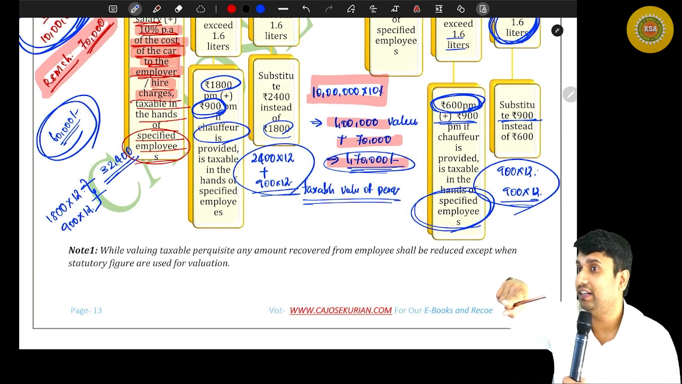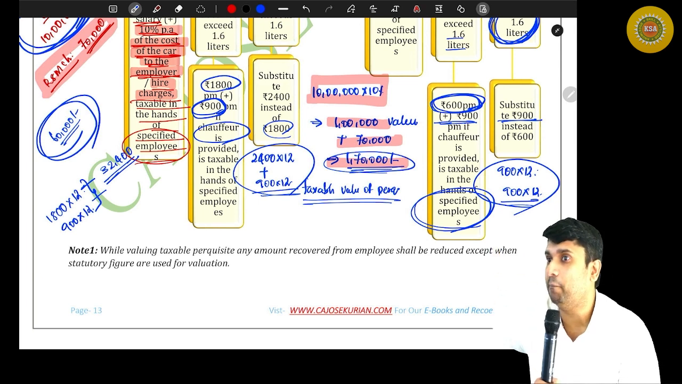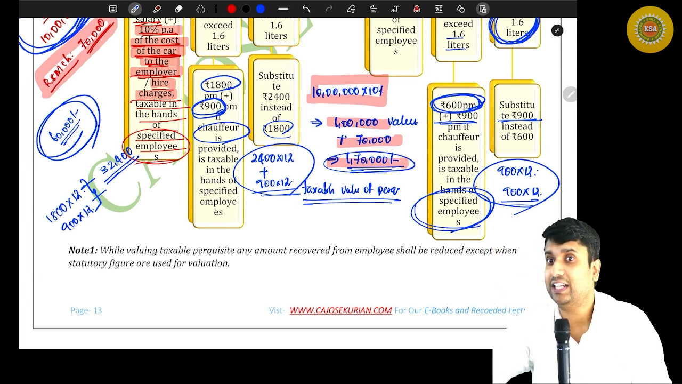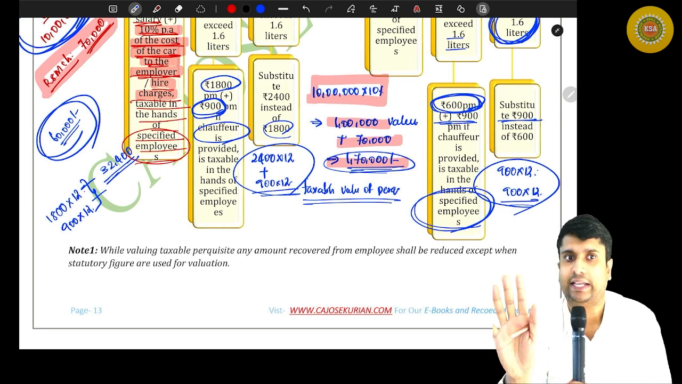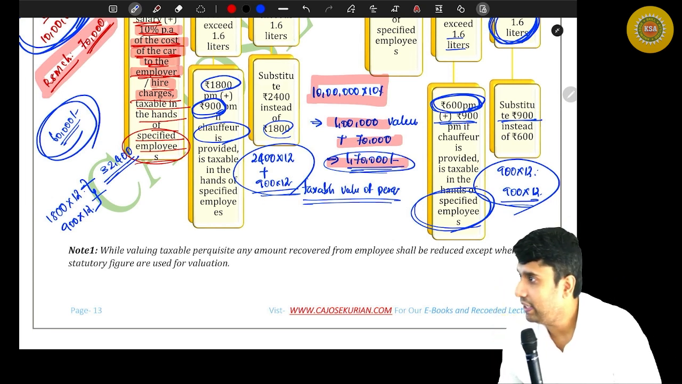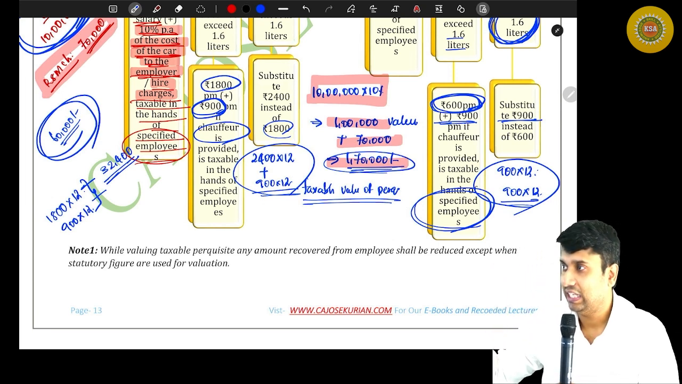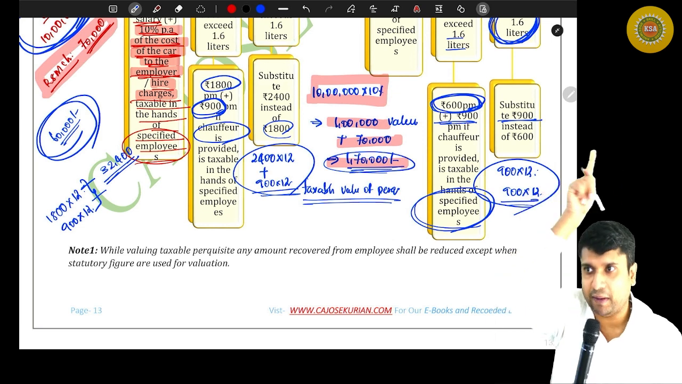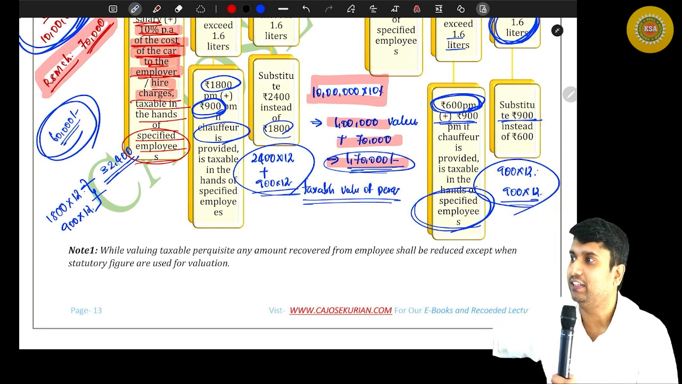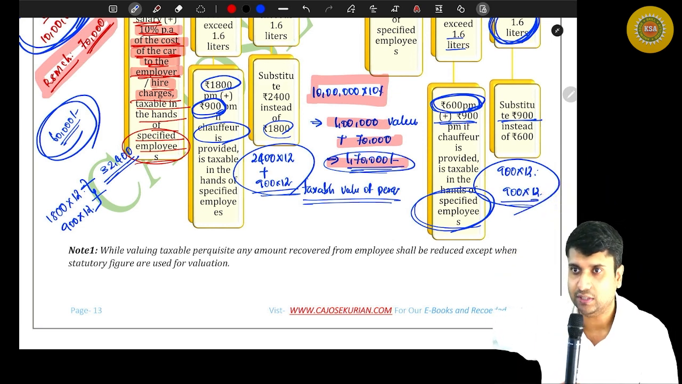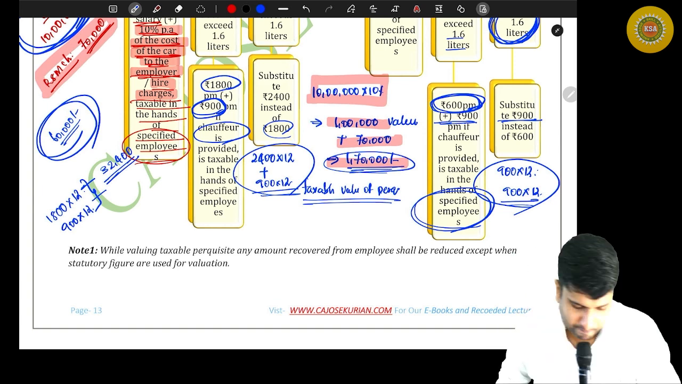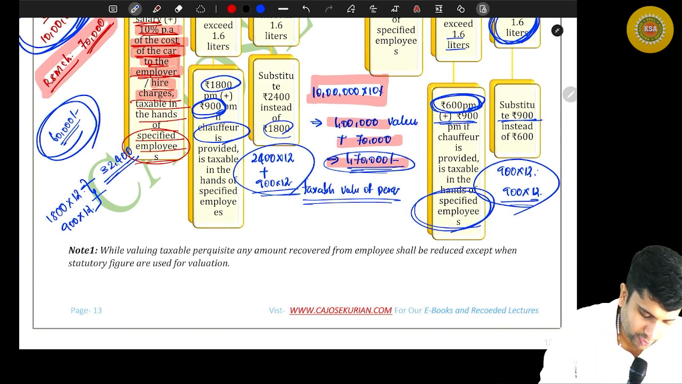Here what we have learned is maintenance and running charges met by the employee. If the driver's salary is also met by the employee, then add nothing. If the driver's salary alone is met by the employer, then only that driver's amount will come into the picture. I hope it is clear. All right, so this is how you value it.